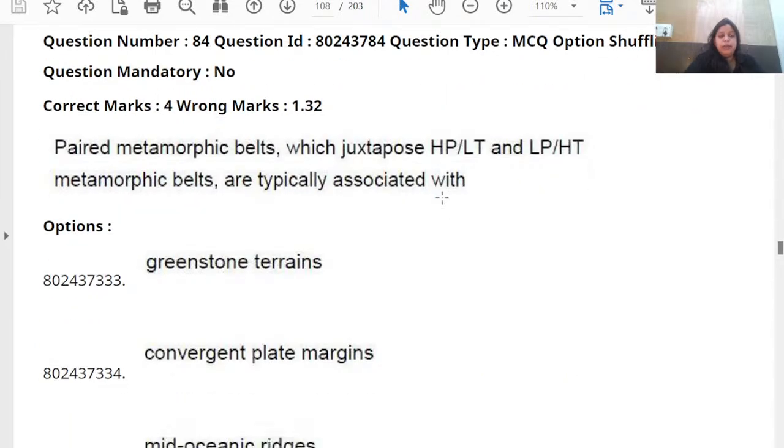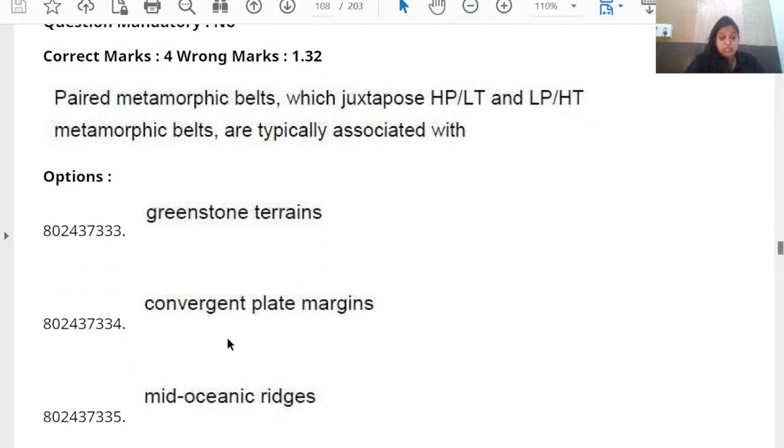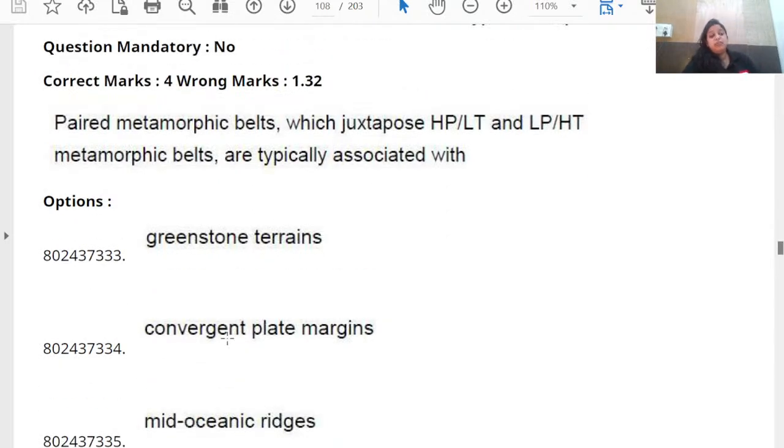Next one: paired metamorphic belts, which juxtapose high pressure, low temperature and low pressure, high temperature metamorphic belts, are typically associated with... Okay, while discussing metamorphic petrology, we saw the different types of metamorphism in the introductory chapter itself.